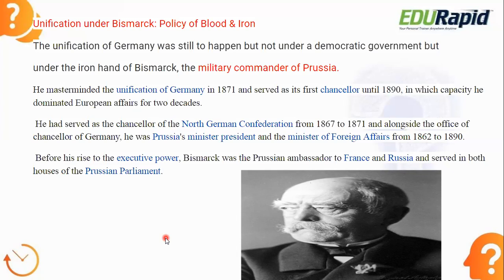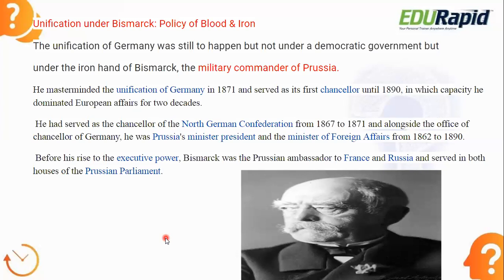Next comes the second period, because in 1871, what happened? German unification happens. We're going to discuss how the German unification happened. But before that, to know about Bismarck, you need to know two phases of his life. The first phase is from 1862 to 1871. This is a very crucial phase, because his main aim was to unify Germany under the leadership of Prussia.